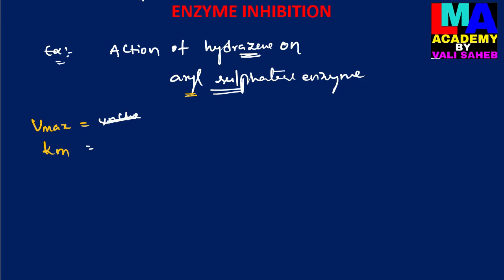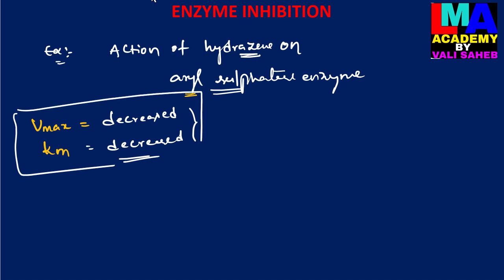Decreased. Both the Km values and Vmax values are decreased in the uncompetitive inhibition process. So this is the most important point we have to remember in this uncompetitive inhibition process.